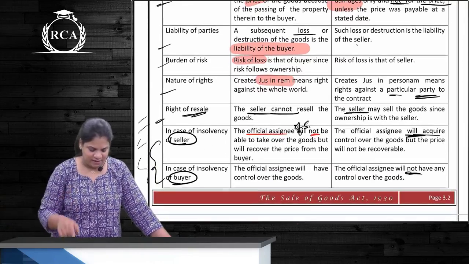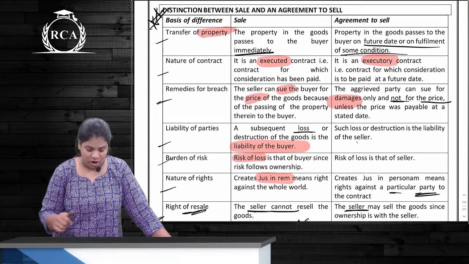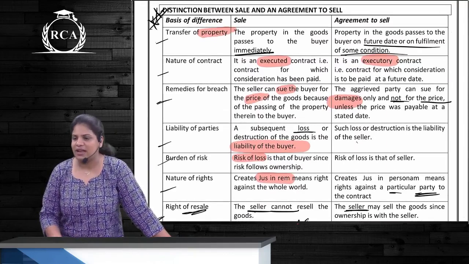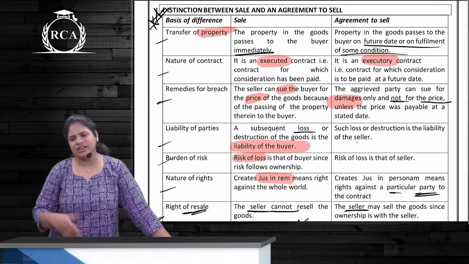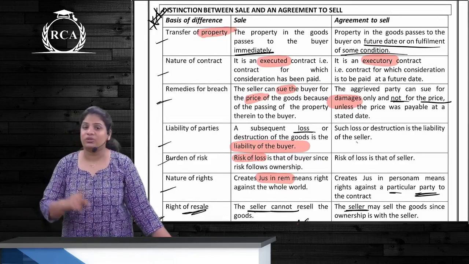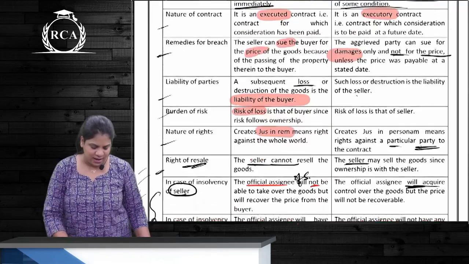Then 2 rights we have: right to sue for price. Correct? Can the seller sue for price in case of sale? Yes, he can. Why? Because ownership has passed to the buyer. He cannot do that in case of agreement to sell. Correct? And next one is what?